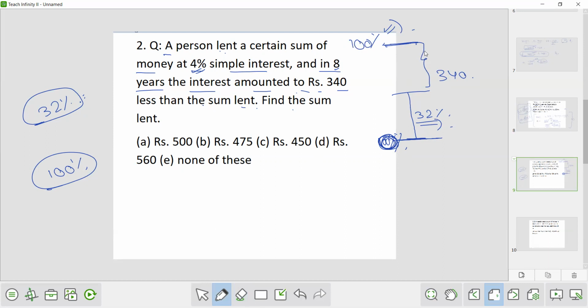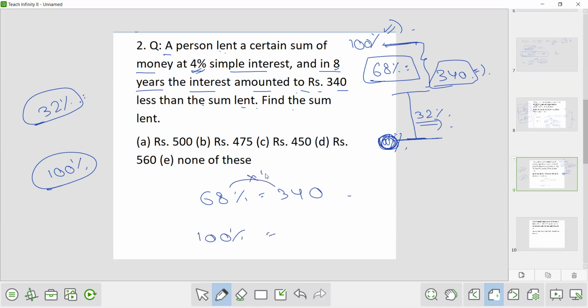And how much is the remaining? 68% is remaining. And the value of 68% is given as 340. So 68% is equivalent to 340. So what is 100%? Again, this is 5 times. So 500 is the answer.